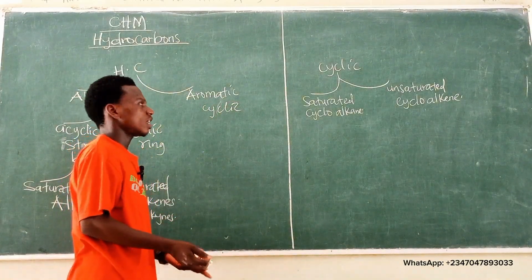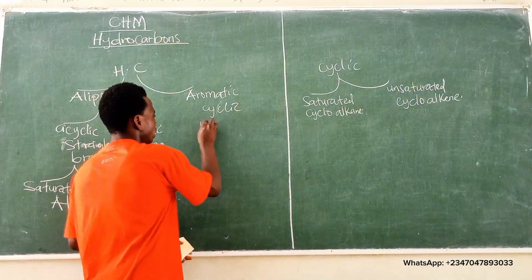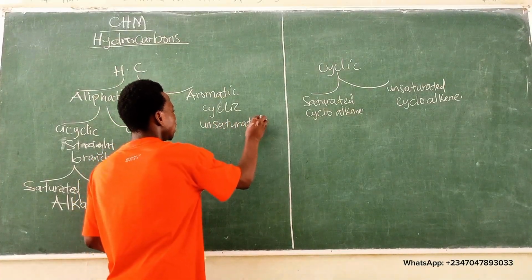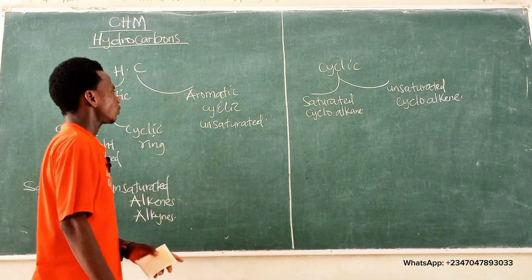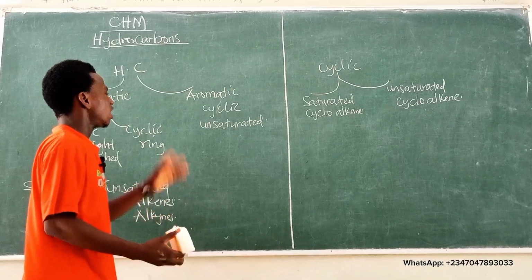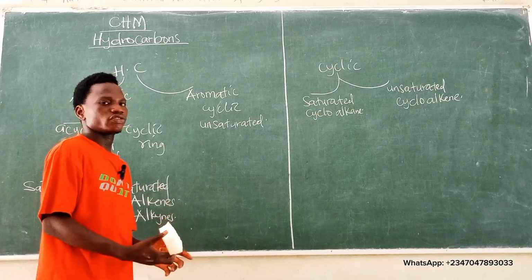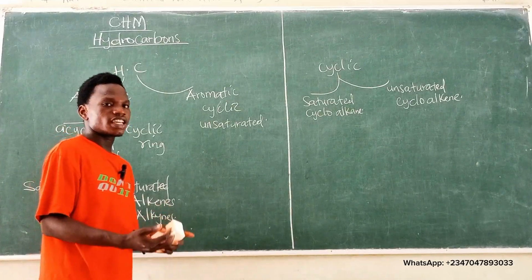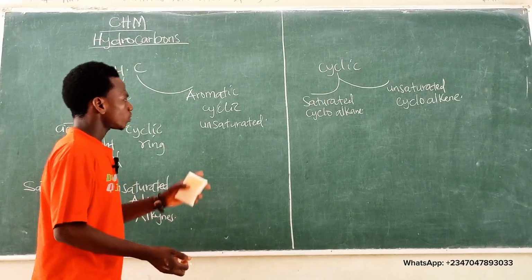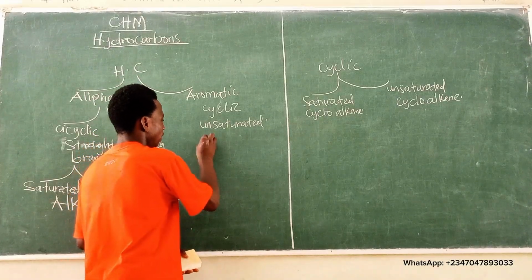All aromatic compounds are cyclic in nature and they are highly unsaturated. So apart from aliphatic being acyclic and cyclic, aromatic are only cyclic in nature and highly unsaturated, meaning that they contain multiple bonds in their carbon-carbon structures. A very good example of an aromatic compound is benzene.